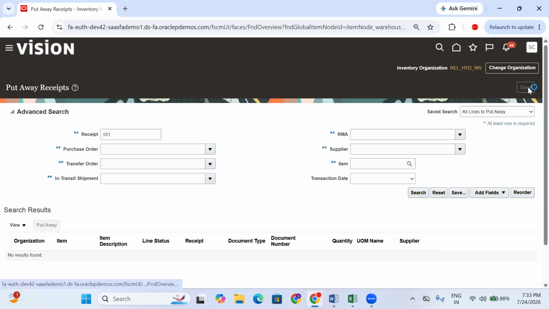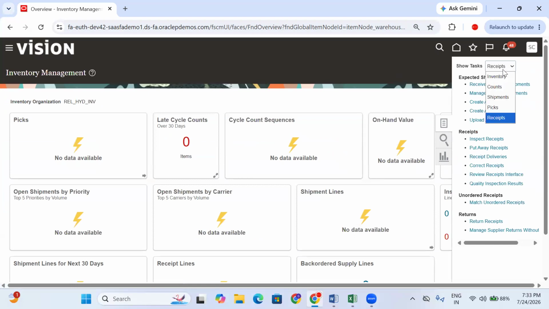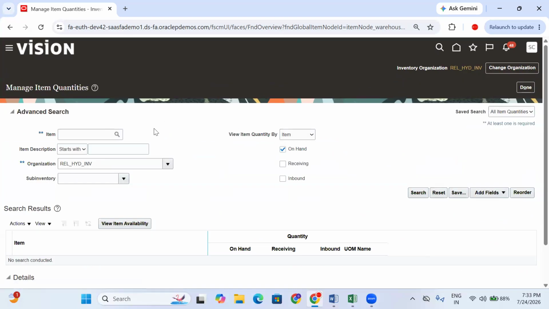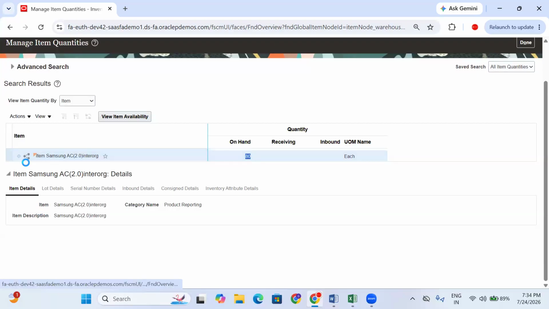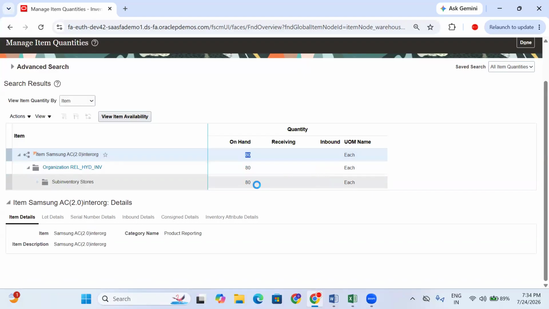So from receiving location, the material is put into the stores location. Now you can query Samsung, receiving, search. Now you can see previously it was on receiving. Now it is on hand. Previously 30 quantity was there from here. Now it is total 80 quantity.